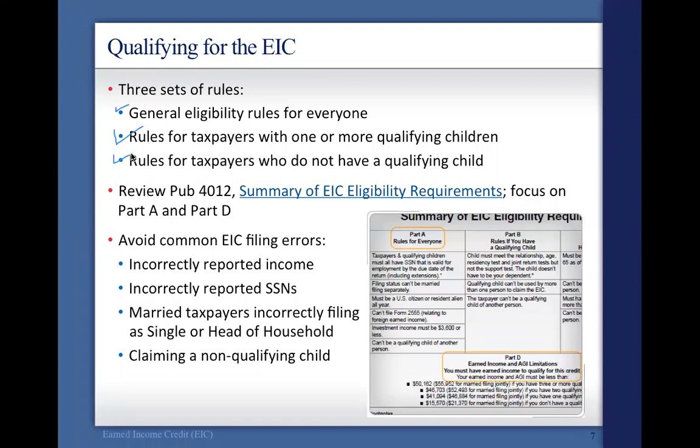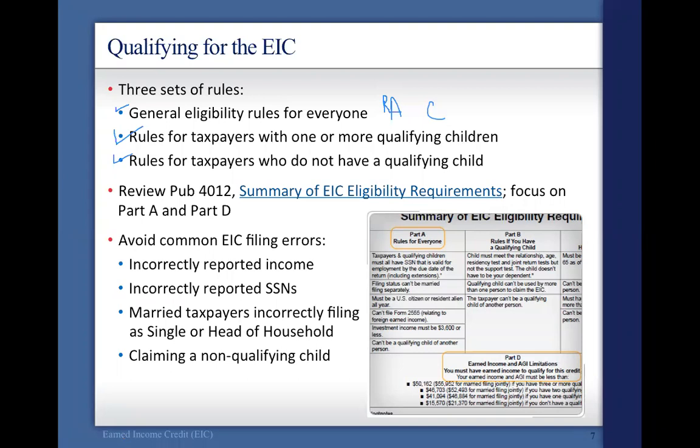So with that in mind, taxpayers and qualifying children must all have Social Security numbers that are valid for employment by the due date, including extensions. So what that means is that you need to be a resident alien, or just a citizen to get this credit.